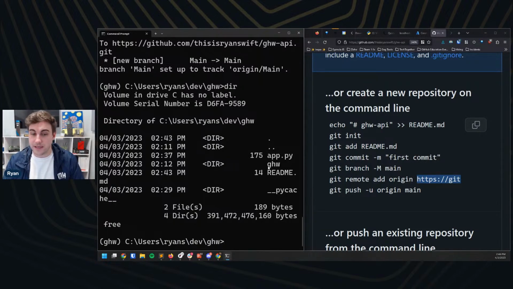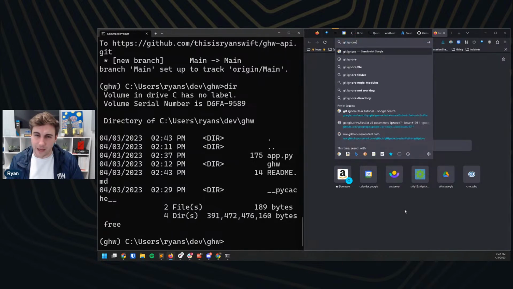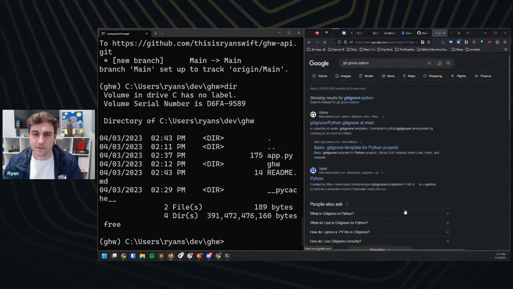And so what I'm going to do is make a .gitignore file, which is a handy little file that is going to tell Git what to ignore when we do that git add command. Something I like to do is use ones that are pre-made. So, gitignore Python. Let's see if we can find a good one. Cool, let's check this out.